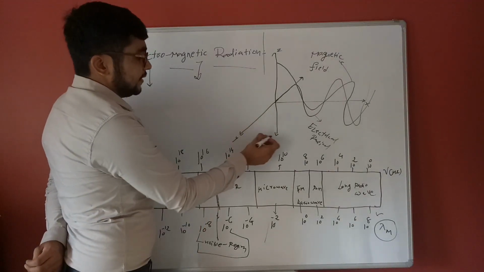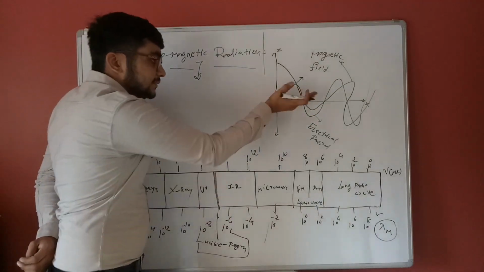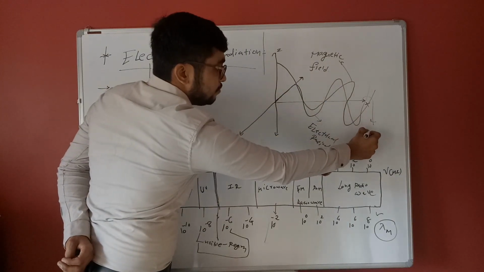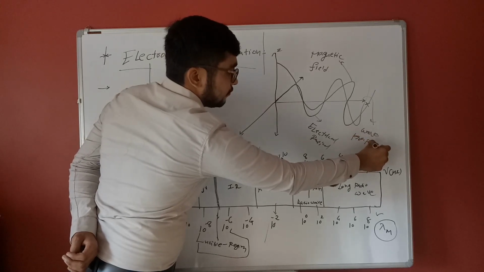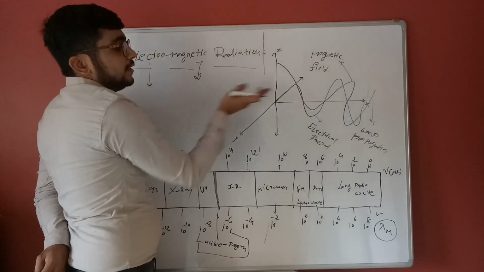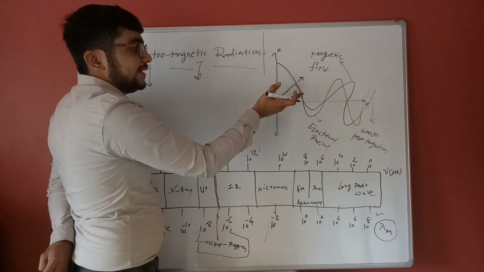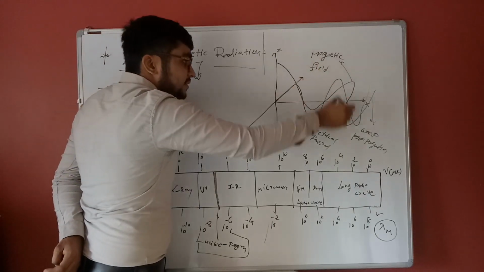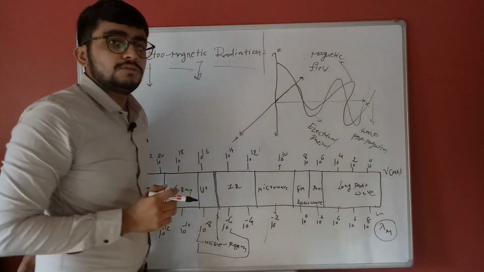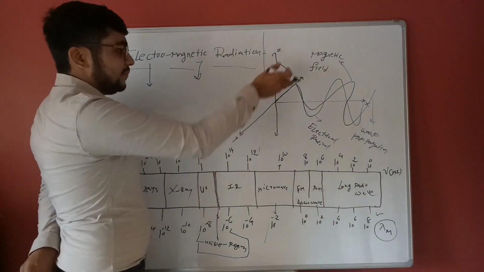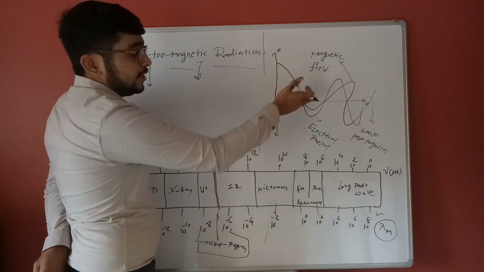Let's see, this is the z axis, this is the x axis, this is the y axis. The x axis is the direction of wave propagation. The wave travels along this x axis line. They produce electromagnetic radiation, which means there is an electric field and a magnetic field, both perpendicular to each other.